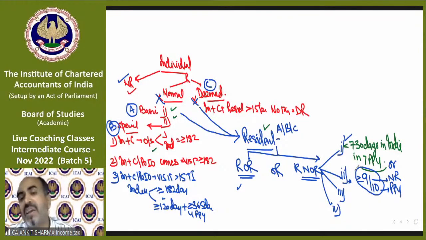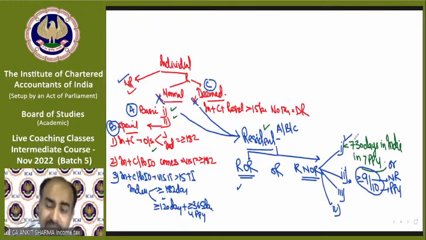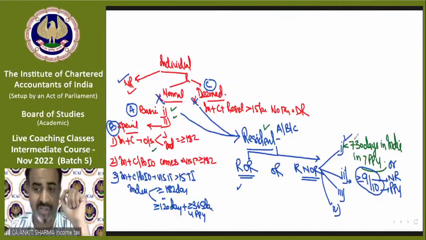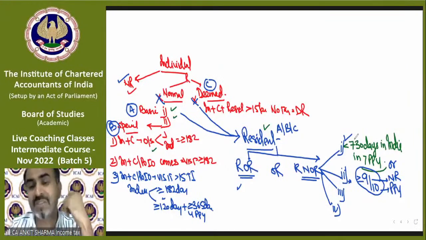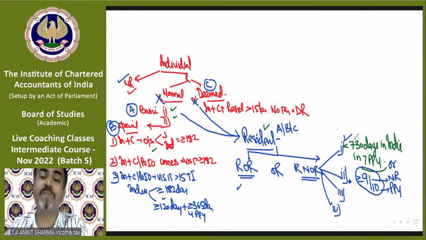So if somebody is not in India for less than 730 days, then we need to check the second condition. The second condition says he must be non-resident for at least 9 years or more, out of the last 10 preceding previous years.